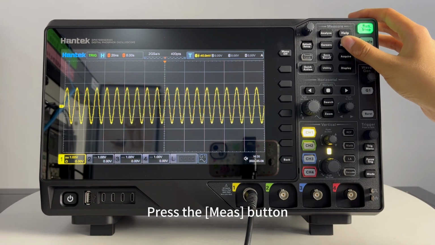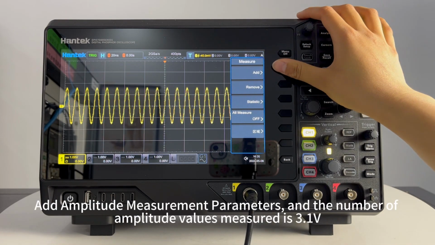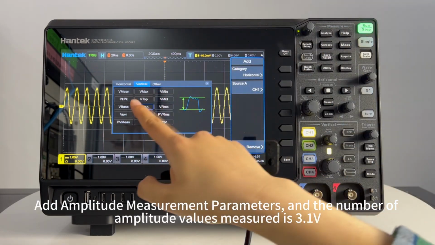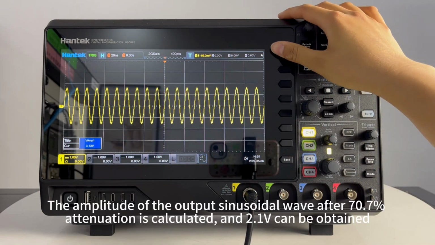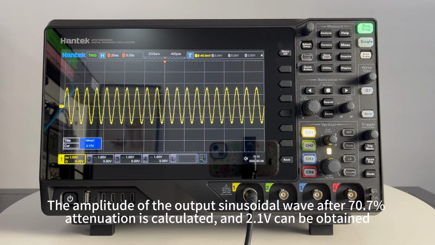Press the Meas button. Select Add Measurement. Add the amplitude measurement parameter, and the measured amplitude value is 3.1V. The amplitude of the output sine wave after 70.7% attenuation is calculated, and 2.1V can be obtained.